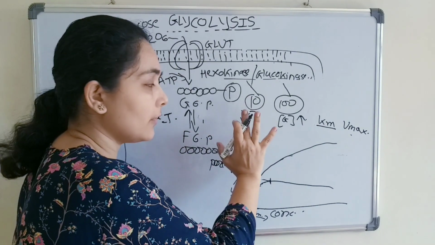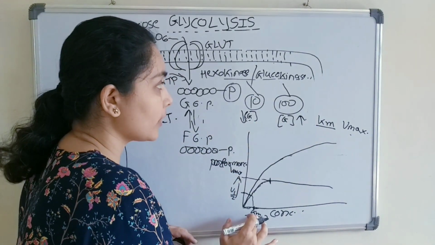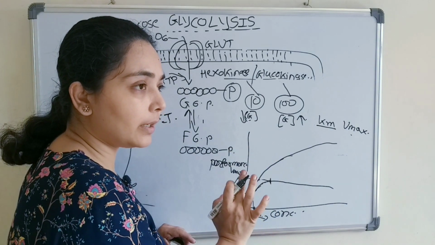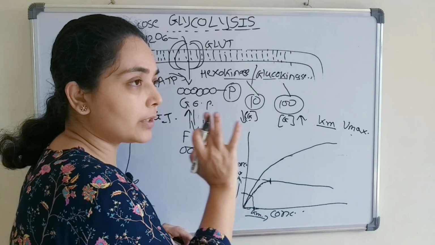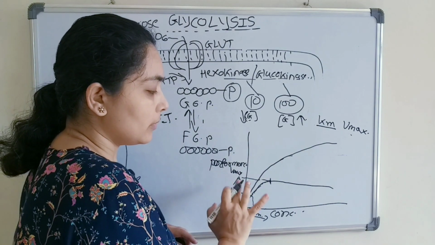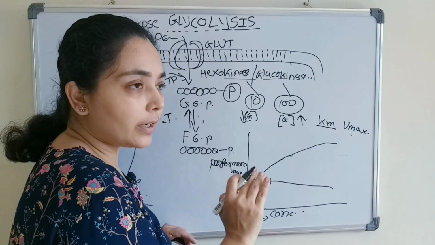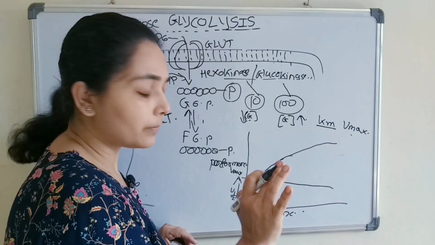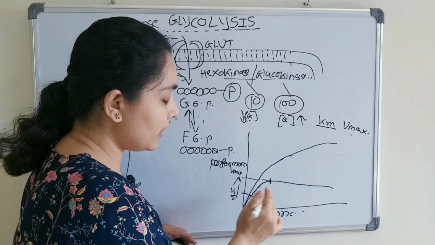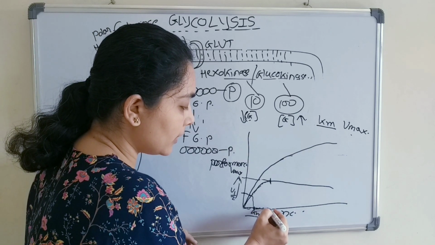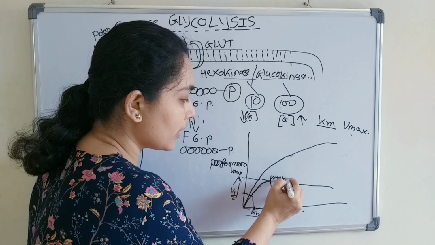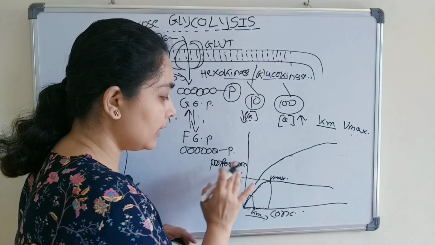Like if 5 passengers are there, the traveler is half done, that is the Km value, right? Half done with a few passengers. The tempo traveler with 5 passengers is filled to half capacity, and with 10 passengers it is done. In the same way, with a little further increase, this is the V max value for hexokinase, right?